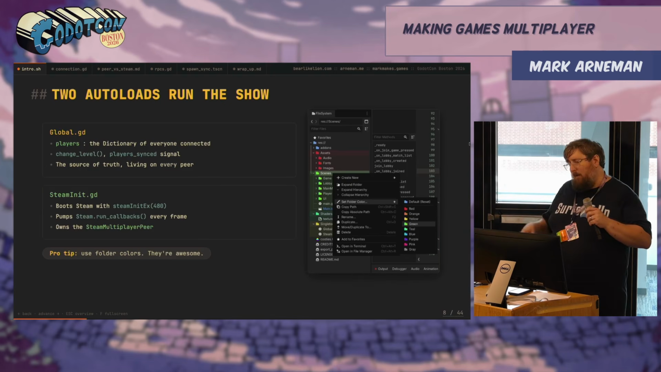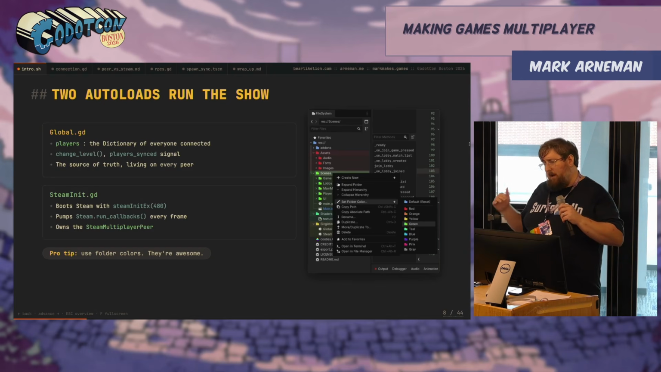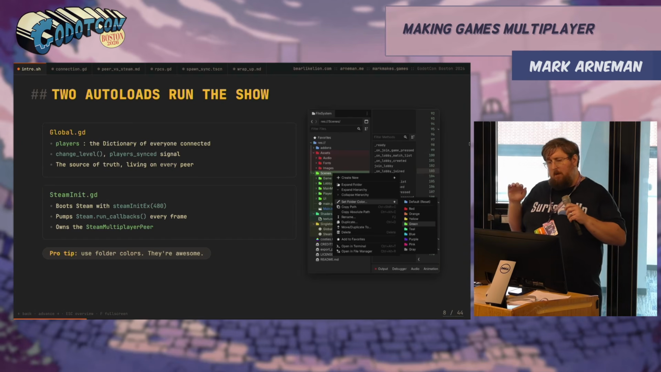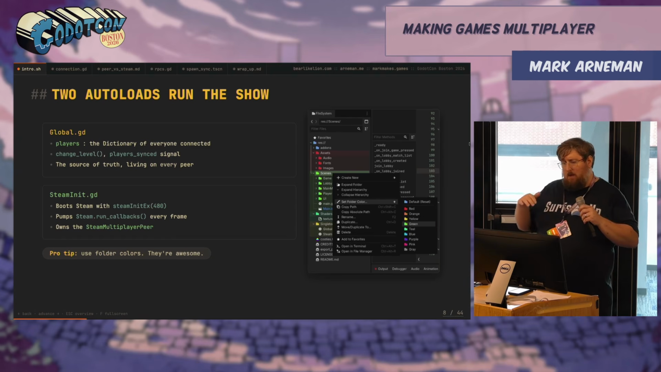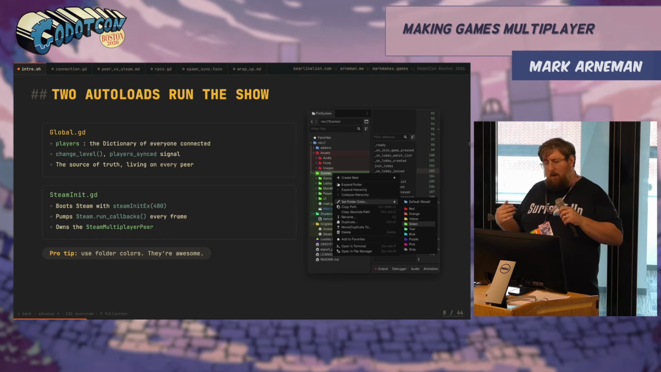So to start, every time I am in a Godot project, I immediately look at the autoloads. It's the most important bit. It runs everywhere. In Cooties, we have 2 autoloads. The global, which is the source of truth for everything, where we're changing levels, and the Steam init, which is how we handle our Steam connection to run callbacks.